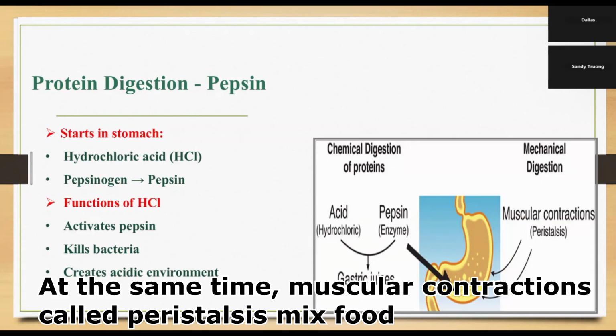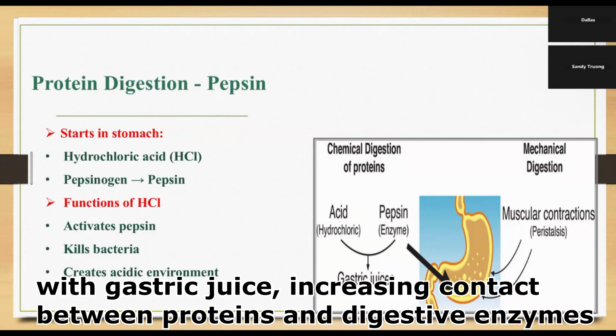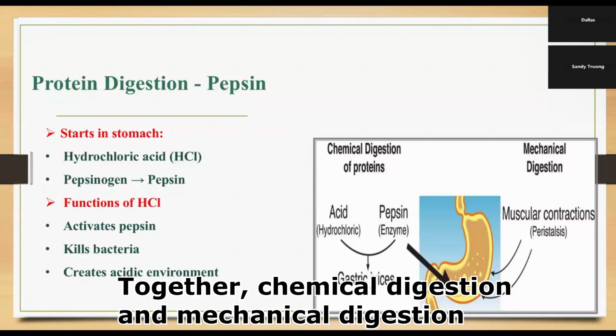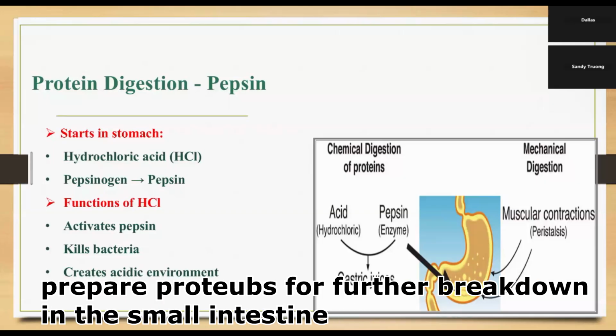At the same time, muscular contractions called peristalsis mix food with gastric juice, increasing contact between protein and digestive enzymes. Together, chemical digestion and mechanical digestion prepare protein for further breakdown in the small intestine.